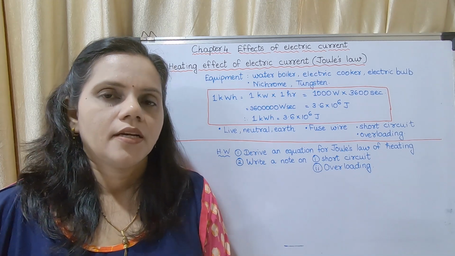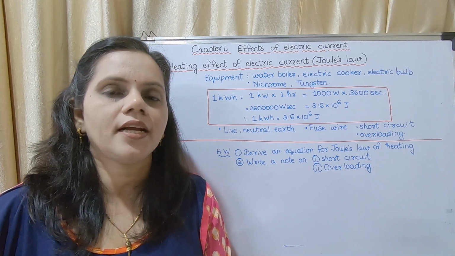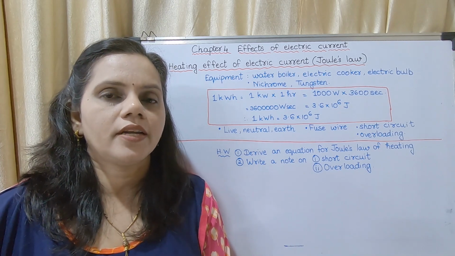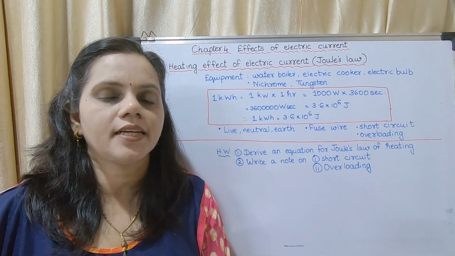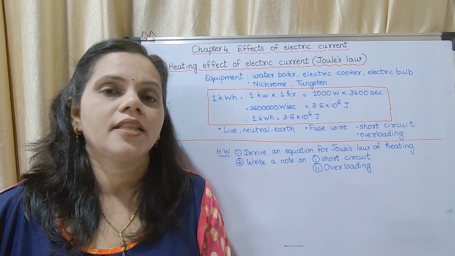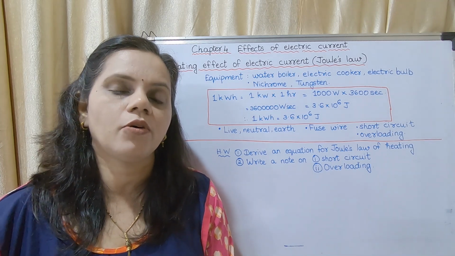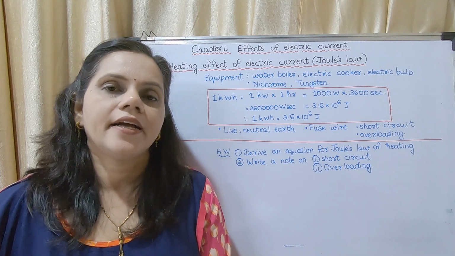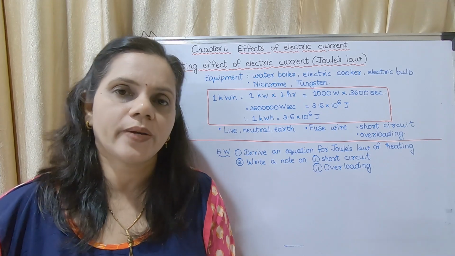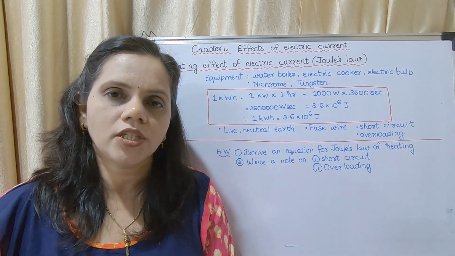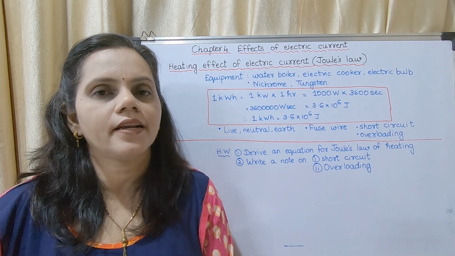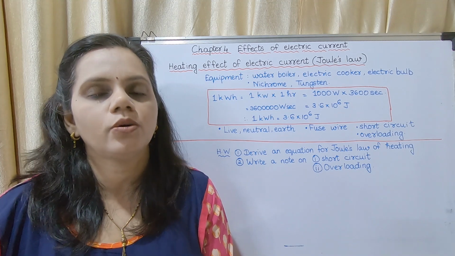I repeat, many times in your houses several appliances are connected to a single board. There is a limit to the number of appliances which could be connected to a single board. Understood? If many appliances are connected to a single circuit, then what will happen? It will try to draw more current. And if more current is drawn from the transformer, then the fuse wire of the transformer will become hot, it will melt and the circuit will get cut off. This is called overloading.